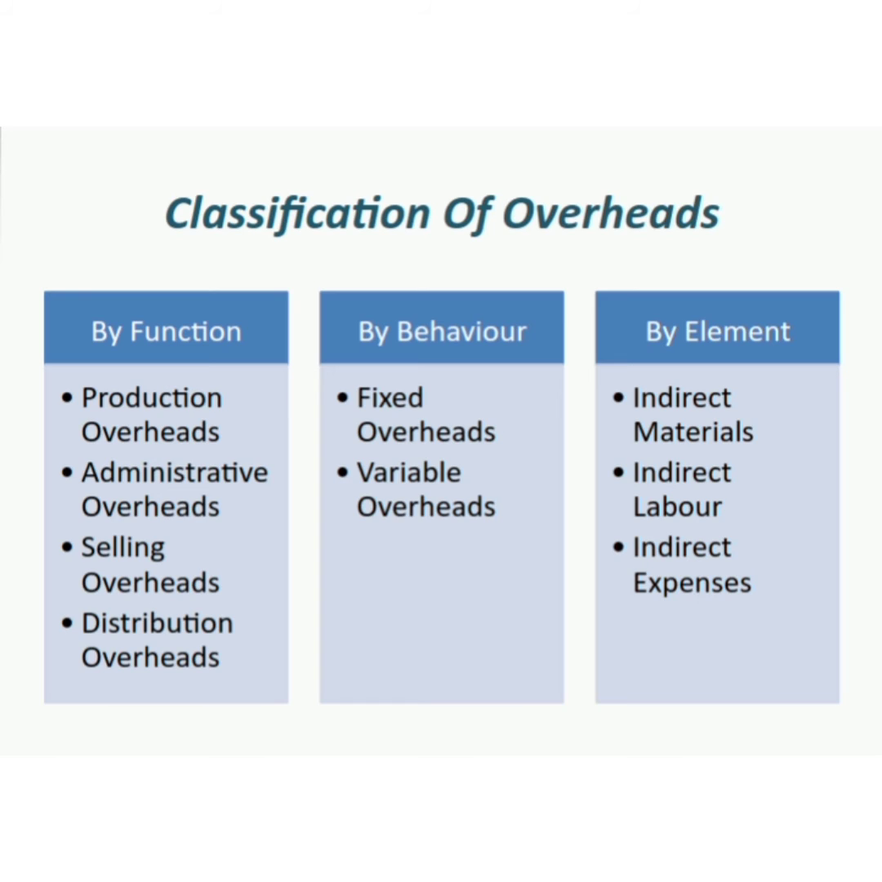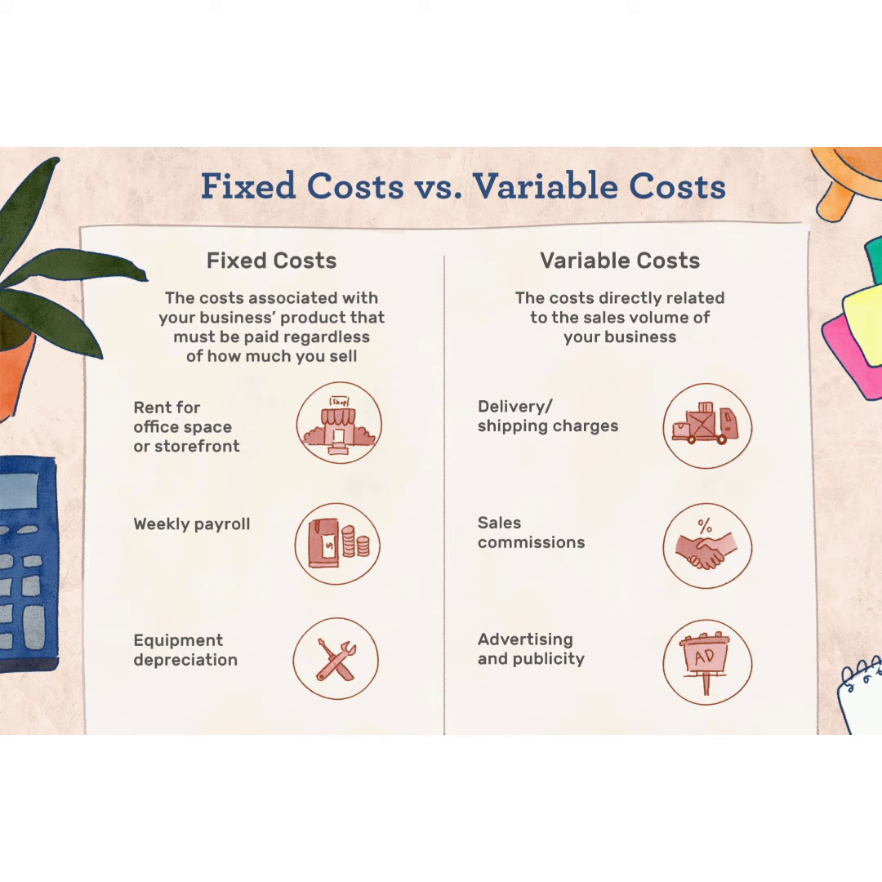The next classification is on the basis of behavior. There are two classifications, fixed cost and variable cost. Fixed cost is a cost which comes on a regular basis. Monthly we have to pay a certain sum of money as fixed or constant. In the case of rent, if we pay 10,000 for this month, next month also we have to pay 10,000. So some certain amount we have to pay constantly.